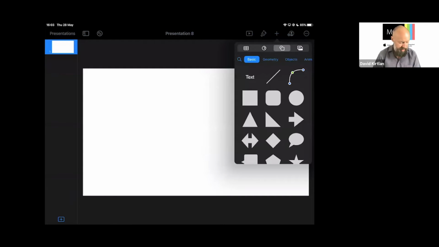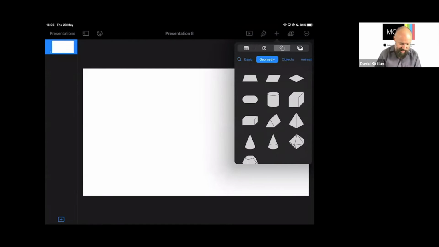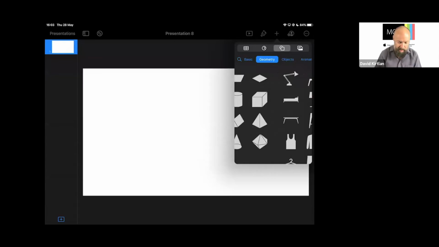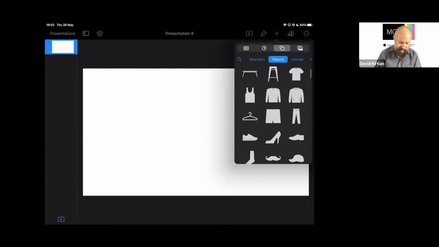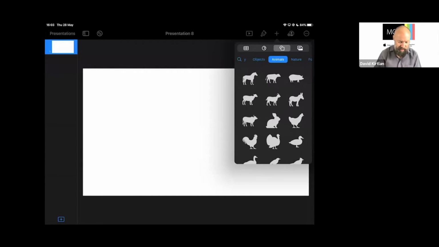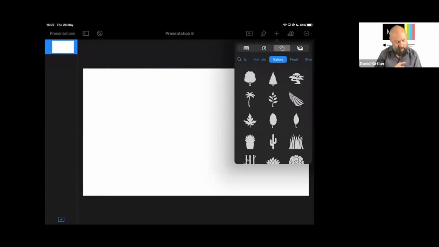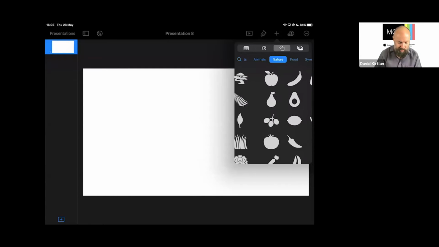And the shapes in Keynote are really quite amazing. The heritage comes from the old days of clip art, but these are so much more flexible. And there's dozens of these. It's amazing what's actually in here. And they're all divided by category, and we can edit these and we'll pull them apart and have a look at them in more detail.